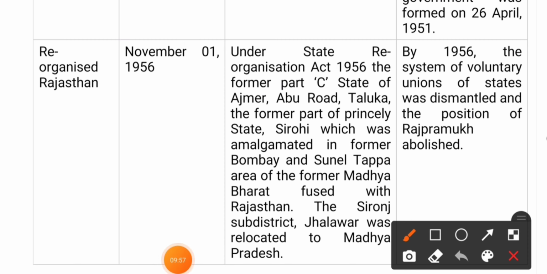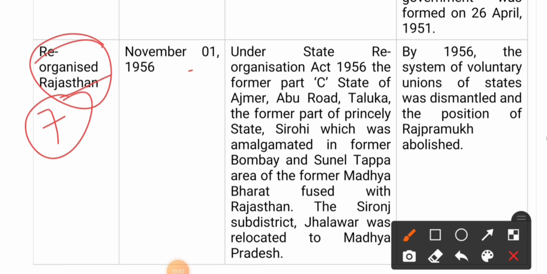Next we have the seventh one, reorganized Rajasthan, which was formed on 1st November 1956. Under the State Reorganisation Act 1956, the former Part C state of Ajmer, Abu Road Taluka, the former part of the princely state Sirohi which had been merged in former Bombay, and the Sunel Tapa area of the former Madhya Bharat were fused, meaning mixed, with Rajasthan.